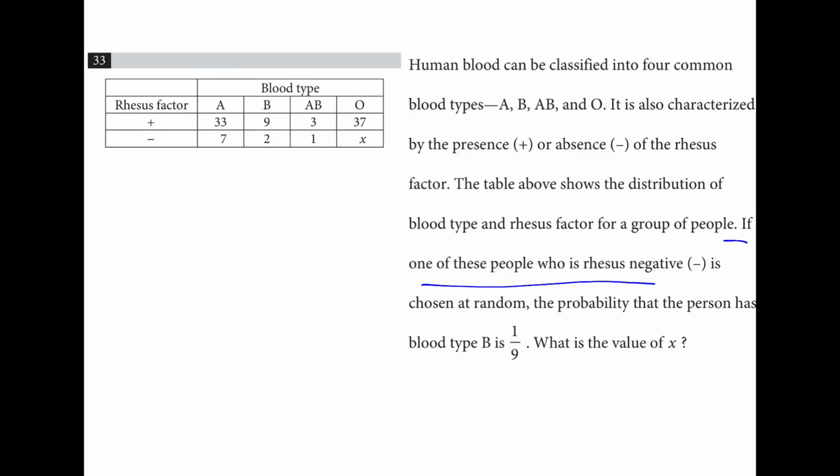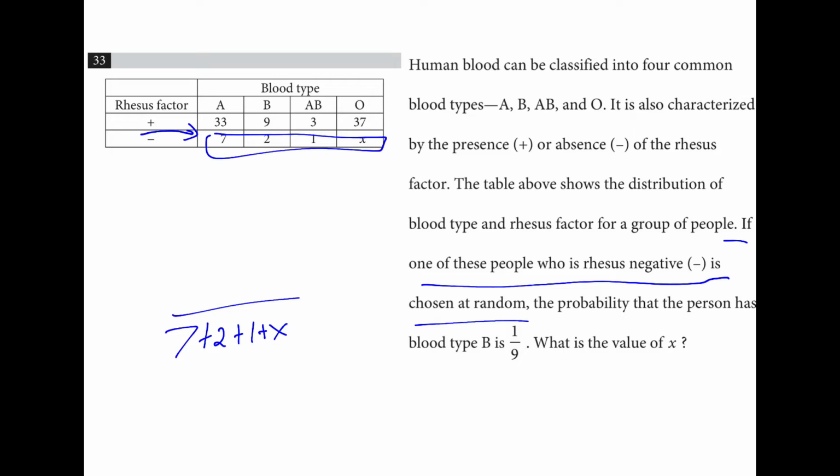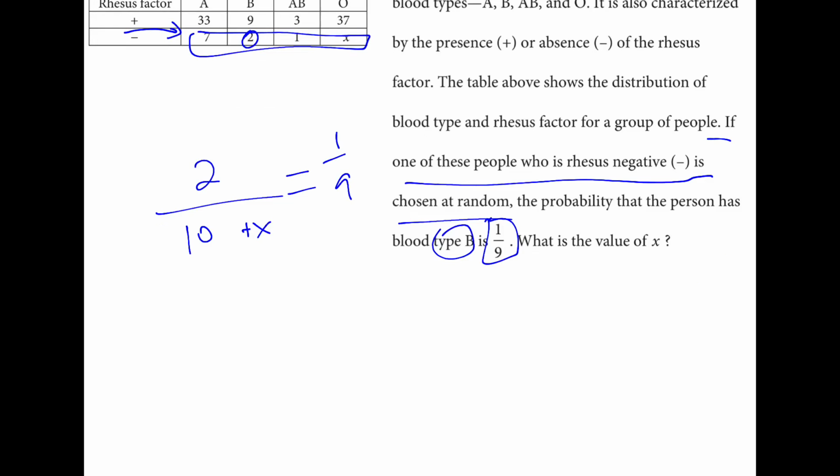If one of those people who is Rhesus negative is chosen at random, so if you look at the negative and you follow it over, we can add these together. So our denominator is 7 plus 2 plus 1 plus x. And our numerator is the probability that person has blood type B, which is this part right here. So 2 over all of this is equal to 1 over 9. So if I combine like terms and cross multiply, I get that 18 is equal to 10 plus x. So x is equal to 8.